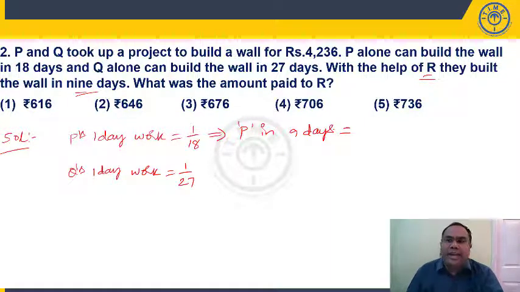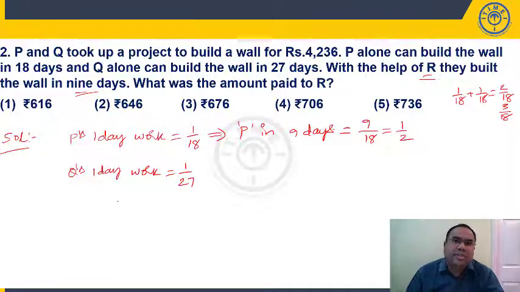In 1 day P will do 1 by 18. 2 days, simple: first day 1 by 18, second day 1 by 18, 2 by 18. 3 days, 1 by 18 plus 1 by 18 plus 1 by 18, 3 by 18. 4 days, 4 by 18. 5 days, 5 by 18. P is working for 9 days, so he will complete 9 by 18. That is half of the total work. So what will happen? He will get half of the share.